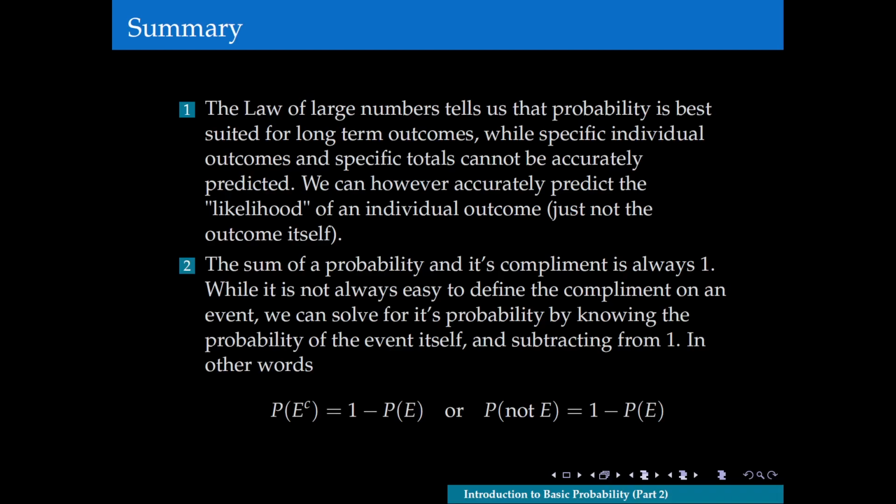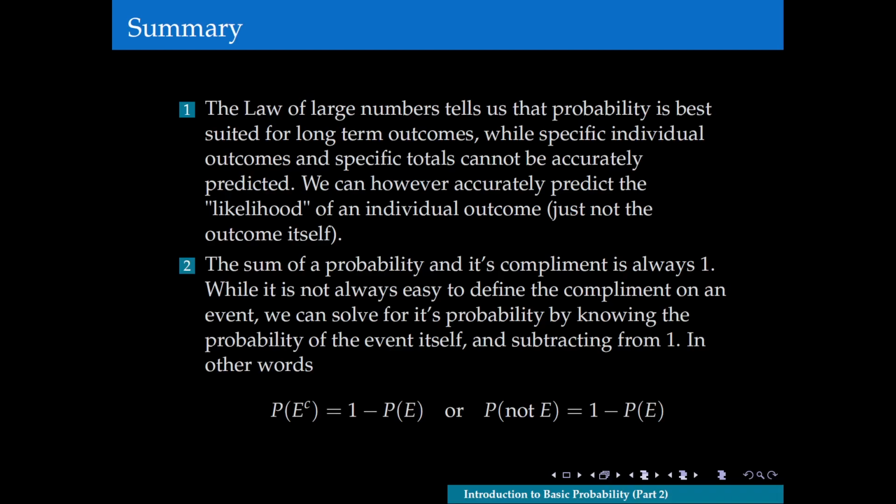But it does say that over the long term, the likelihood of the total number of heads observed, or the likelihood of the total number of tails observed, is 1/2. And that's the ratio of the observed frequency over the total number of experiments that were performed. It also doesn't give us specific totals, right? We might run it 10,000 times, 100,000 times, 1,000,000 times.